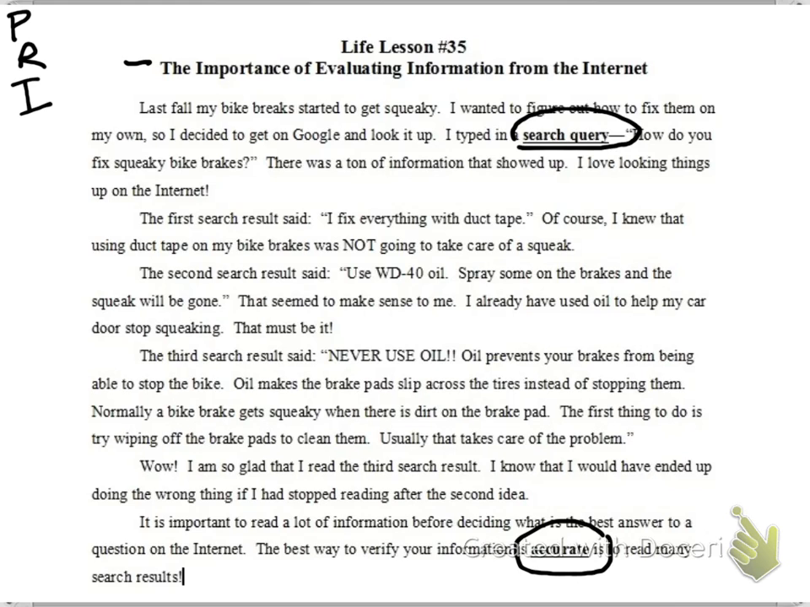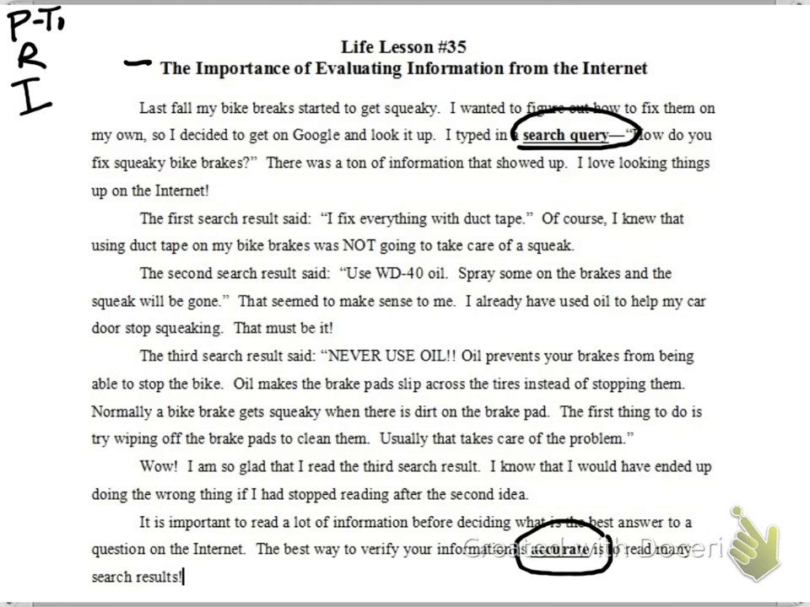So I'm going to say that from looking at the title, it looks like it's going to be about the internet and looking at information. And then the word search query I know has to do with the internet as well. And accurate seems to match up with the word evaluate information in the title. So from my text features, I'm inferring that the topic of my article is going to be evaluating information. And so I'm going to go ahead and write that down so I don't forget it.